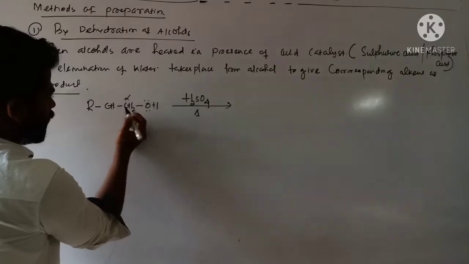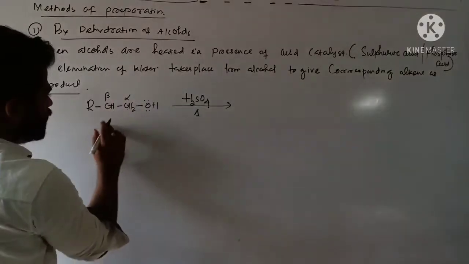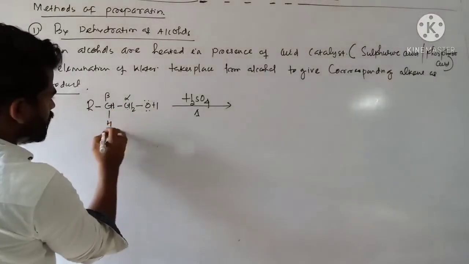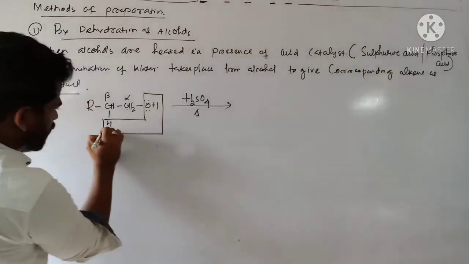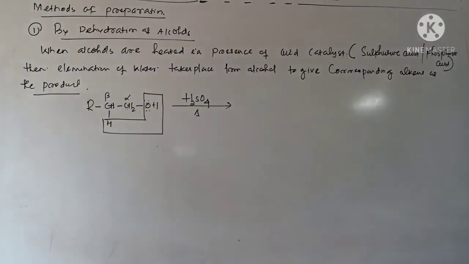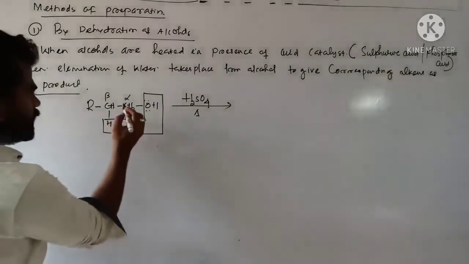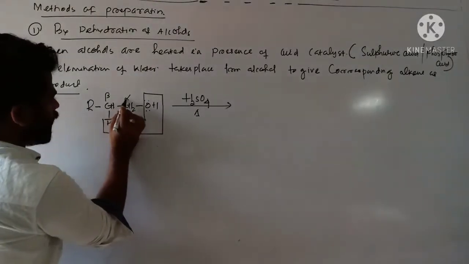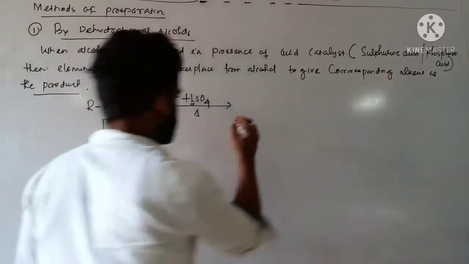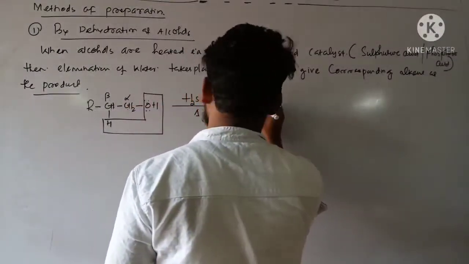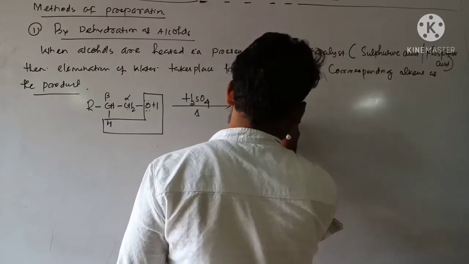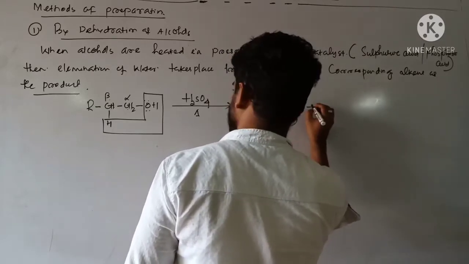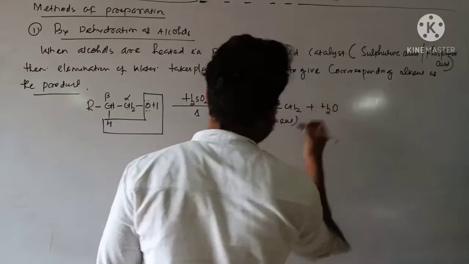This is alpha and this one is beta. So this hydrogen from the beta carbon and this OH get eliminated in the form of water. There exists a double bond between this alpha carbon and beta carbon. So the corresponding alkene is RCH double bond CH2, plus elimination of water.